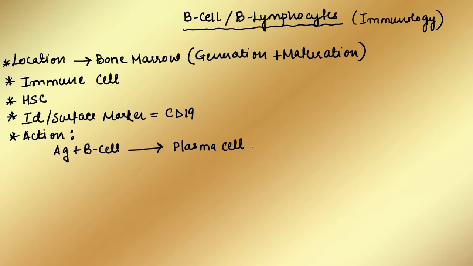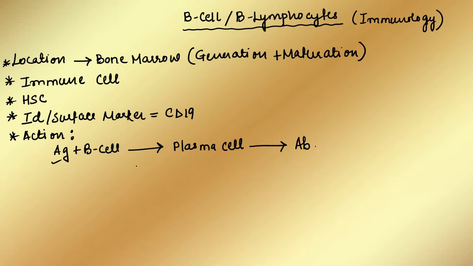This plasma cell gives rise to the soluble antibody, and that antibody helps in removing this antigen from that particular area or body. First there is the encounter of antigen with B cell, the B cell changes itself into a plasma cell, and plasma cells are the soluble form which secrete the antibodies, and those antibodies are responsible for the removal of that pathogen or antigen from that particular area.